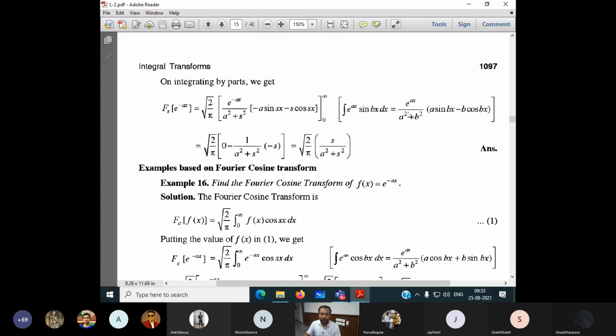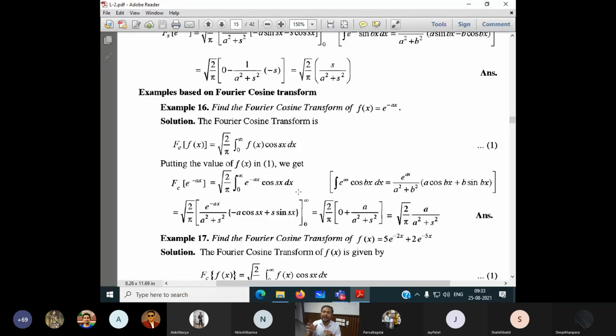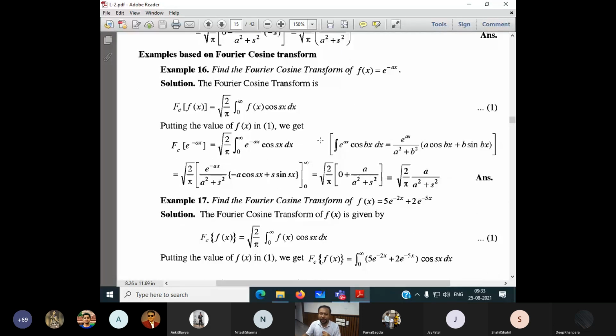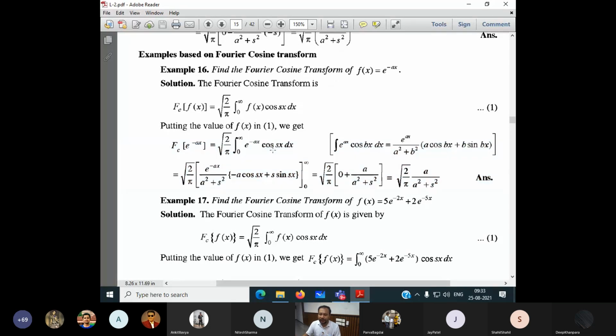Okay. Now come to the Fourier cosine transform. What to do? Just instead of sine, I have to put cos. Then I can get the answer. Look here, the function is this one, the same function. Instead of f of x, I have put it here. Here there was sine, now it is cos. Now the standard integration formula, look here.